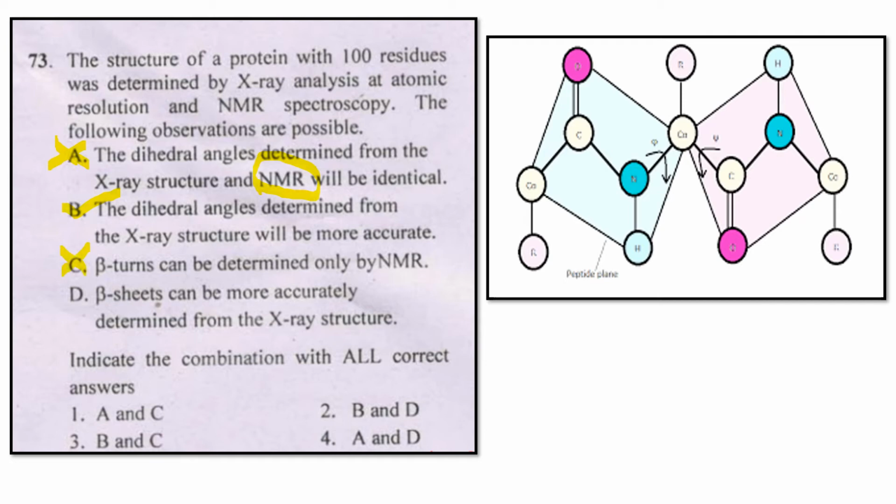D: beta sheets can be more accurately determined from the X-ray structure. Beta sheets are present in the secondary structure of proteins. These beta sheets cannot be measured by NMR, because it only gives the structure analysis, but beta sheets are determined by the X-ray structure because they have some angles. So D is also a correct answer. It means B and D are correct, so the answer is 2.